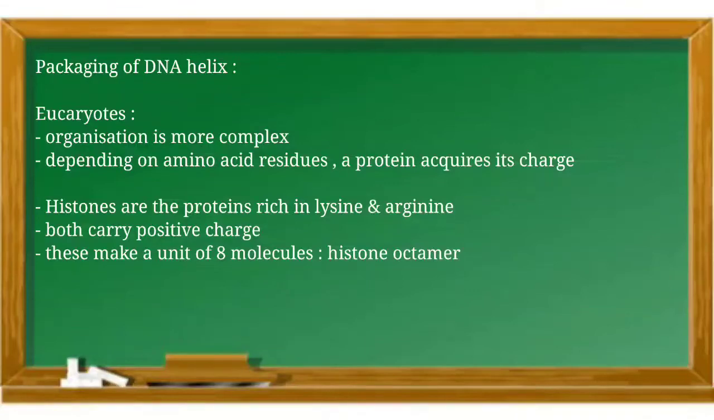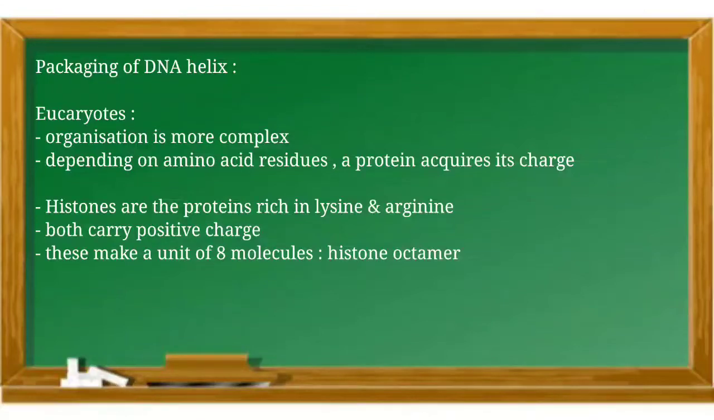Depending upon the amino acid residues, a protein acquires its charge. The protein present here is known as histones. This histone protein is rich in the amino acids lysine and arginine. Both of these amino acids carry positive charges on their side chain. So histone is a set of positively charged proteins.